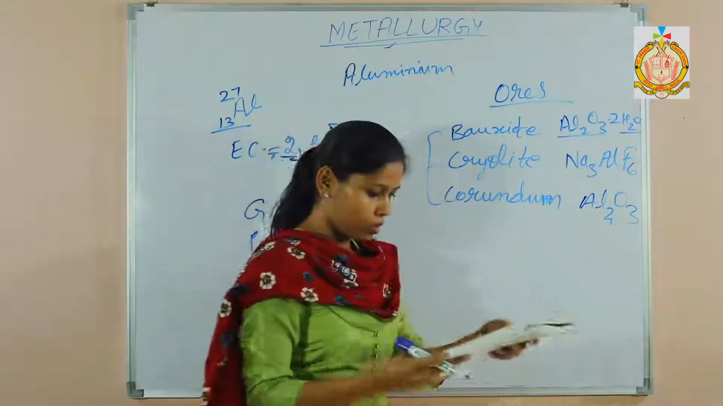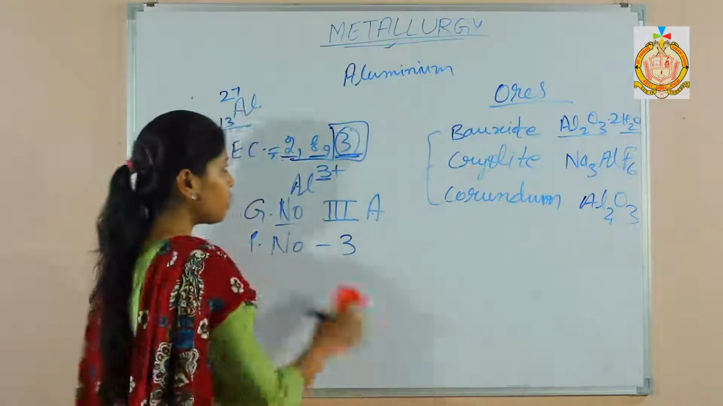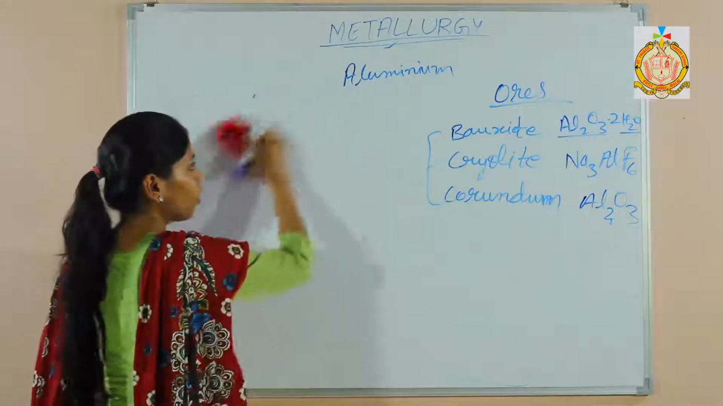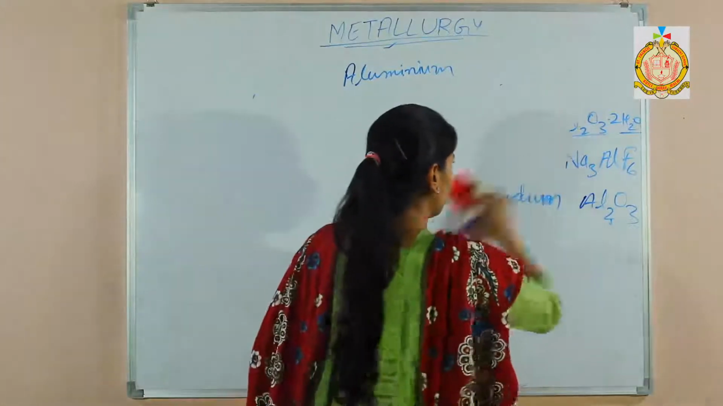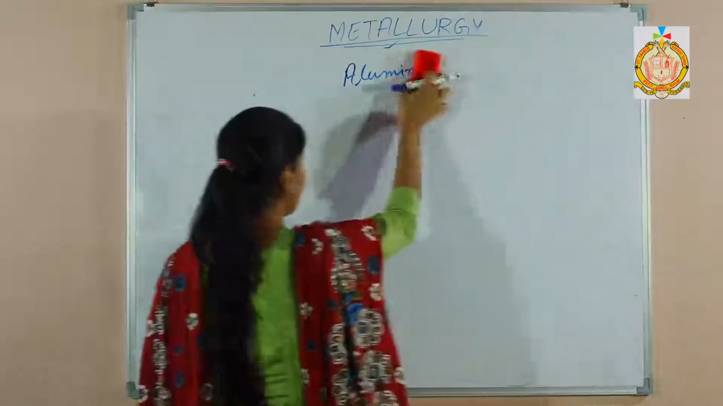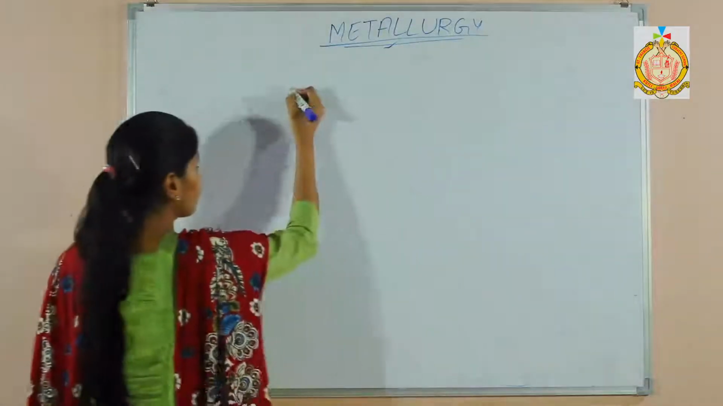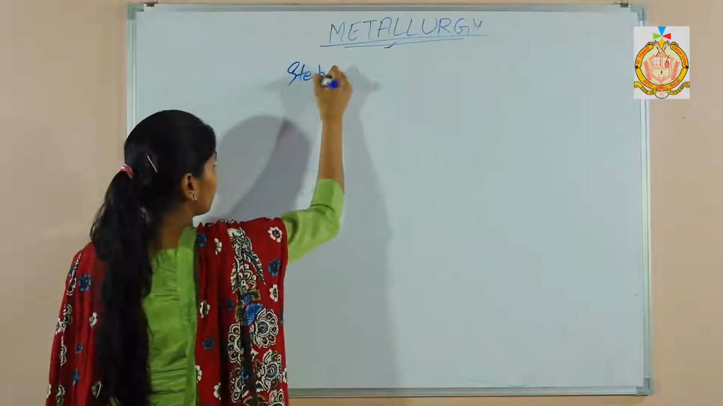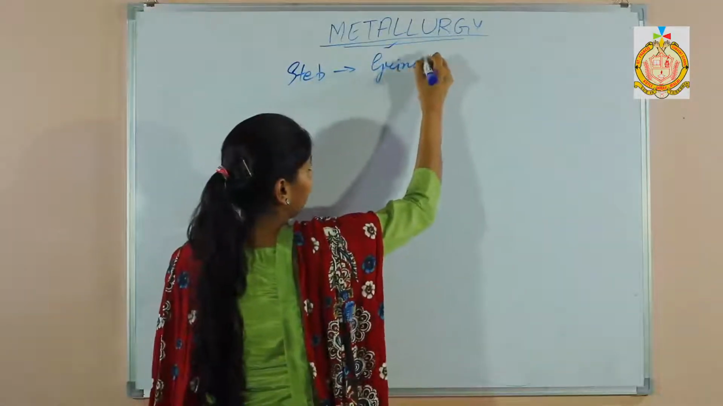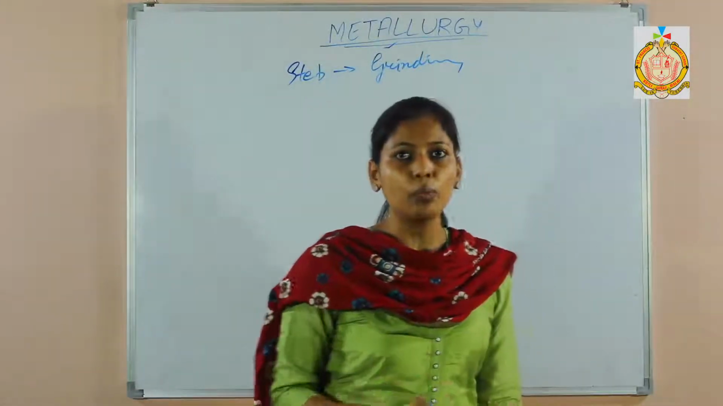And next one is extraction of aluminium. Extraction of aluminium means extraction of aluminium from its ore. So here we will do extraction of aluminium from bauxite only. What was the first step? First step was grinding. Grinding means changing the ore, bauxite, into the powder form.